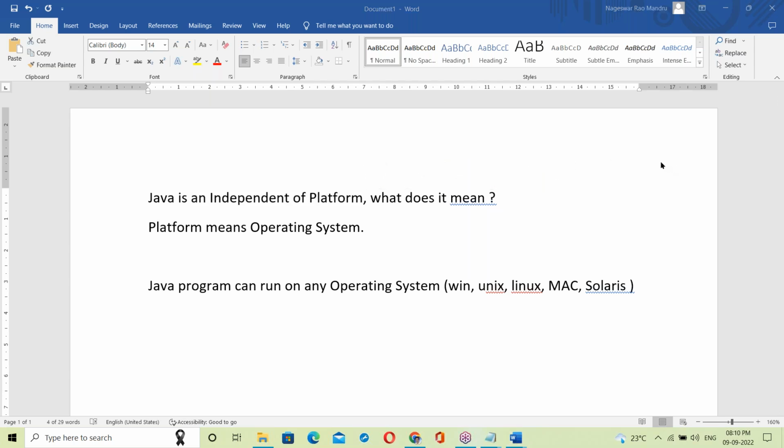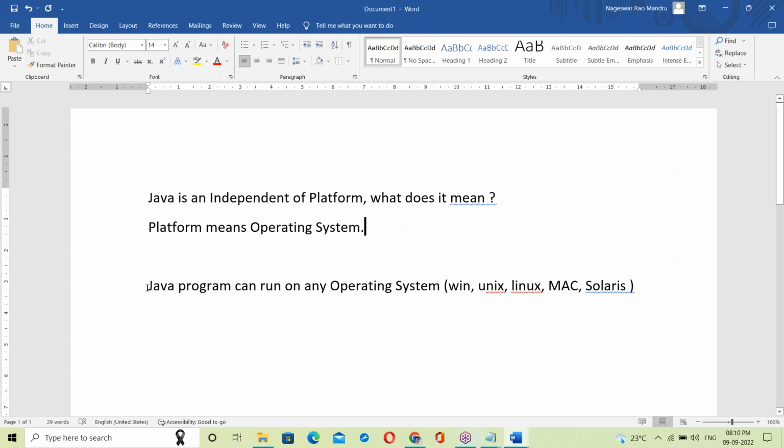Someone has a disturbance. I have muted everyone. If anyone has a doubt, you can ping in the chat box. Here the chat box is available.